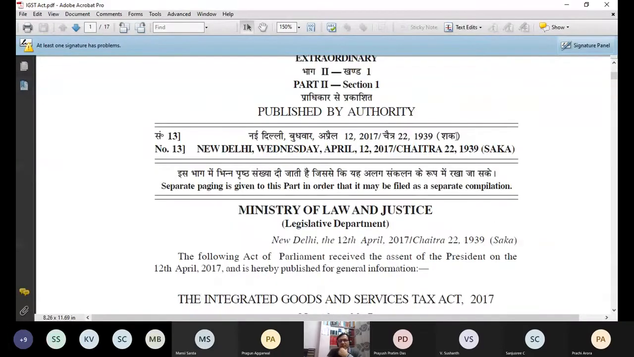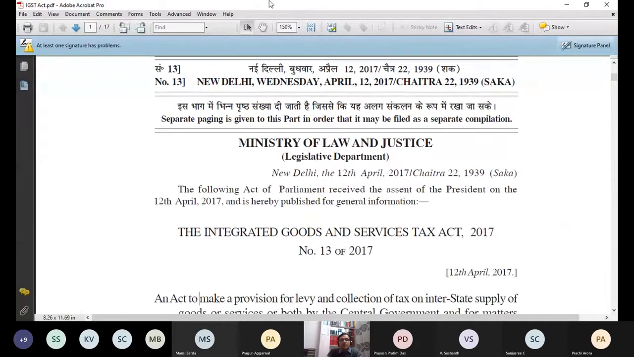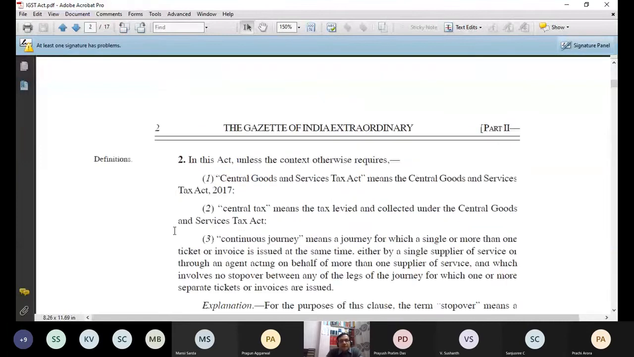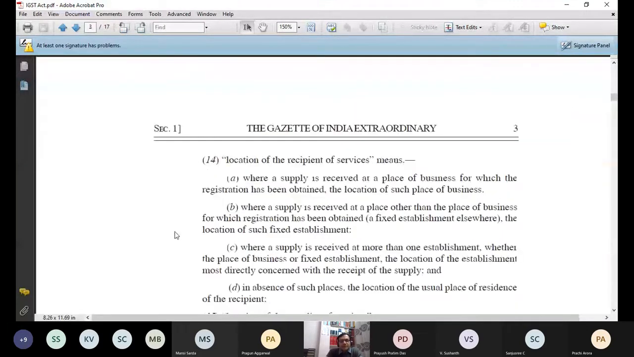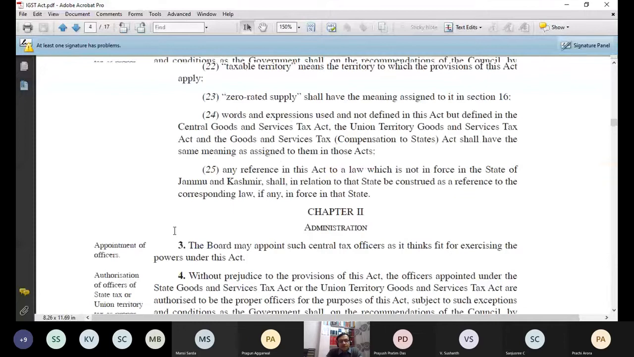Can you see this IGST Act? Of course, I think you can see it now. So I'm assuming that you can see it. If you cannot see, then you can inform. Otherwise, I'm assuming that you can see this. It is Integrated Goods and Services Tax Act. And see, everything is the same as it is just like CGST except some technical changes.